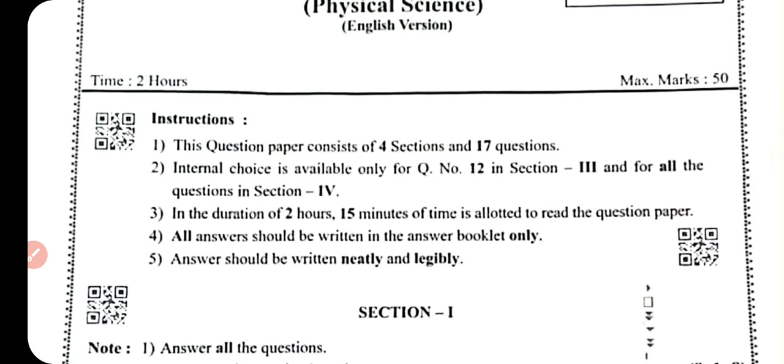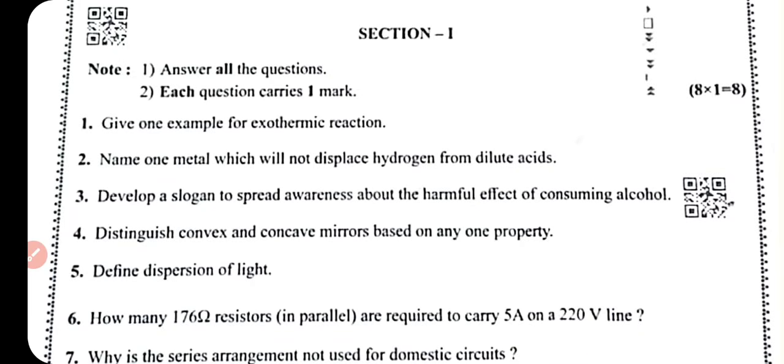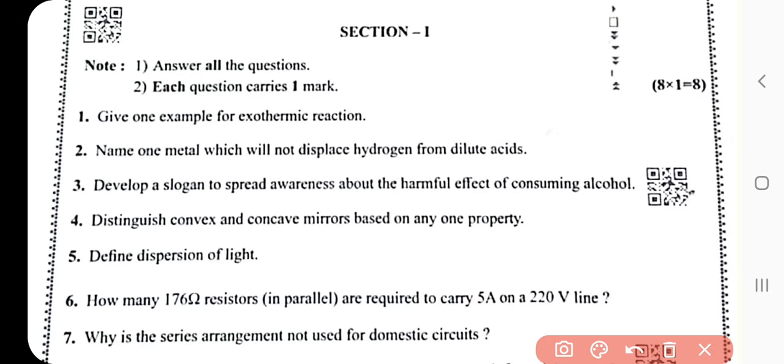Let's start the solution of section 1. Note: answer all the questions. Each question carries 1 mark. Give one example for an exothermic reaction.